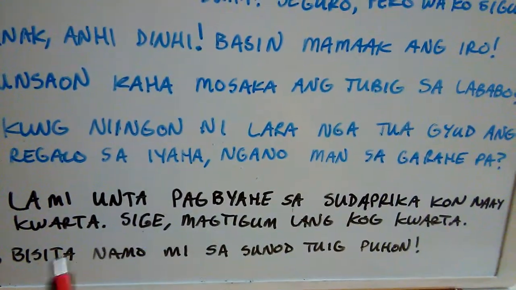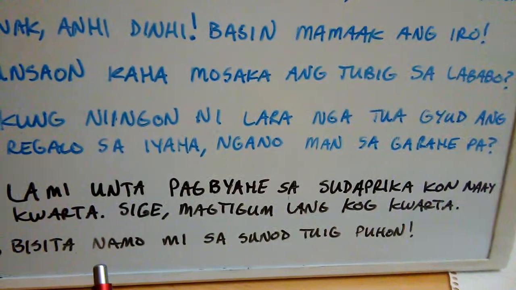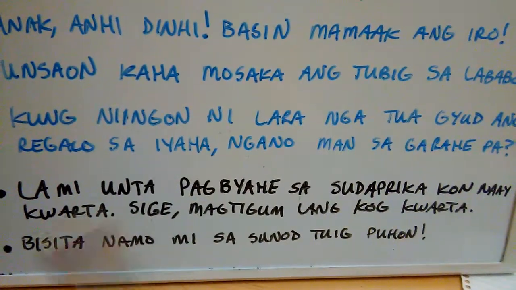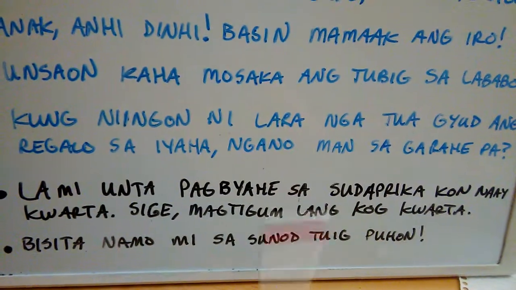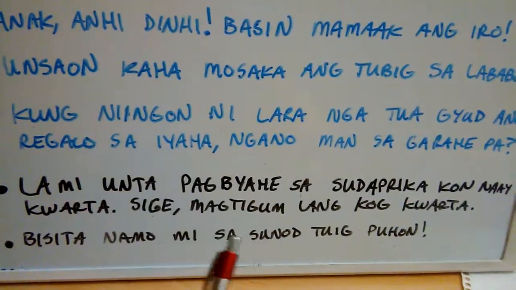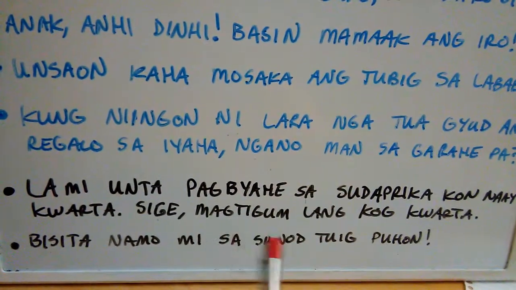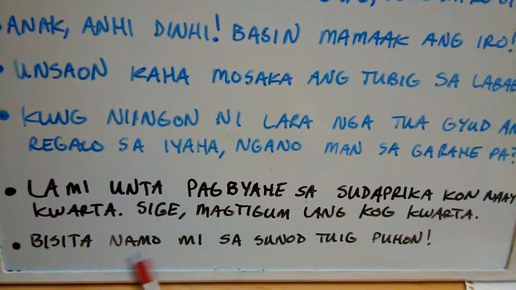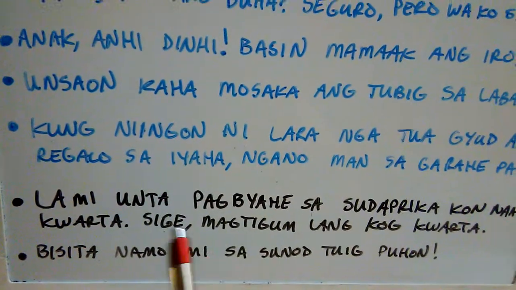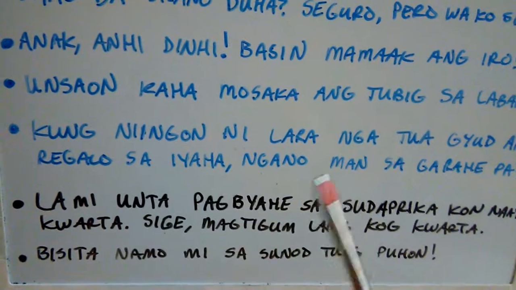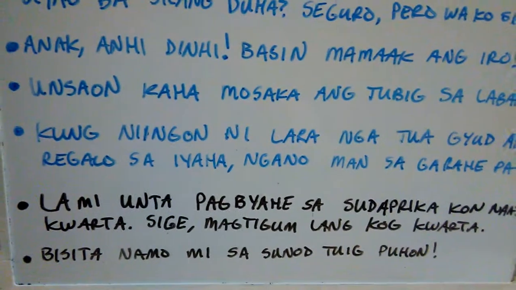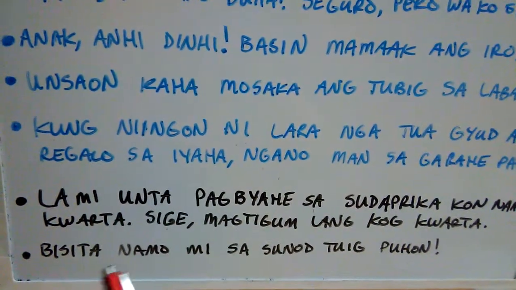Lami unta pagbiyahe sa South Africa kung naay kwarta. This sentence is more like how wonderful it would be to travel to South Africa if I had money, or if there's money. Sige, magtigom lang ko kwarta. Okay, I'm just gonna save money then, right? I'll just save money then. Tigom means to gather, to save money. Tigom of kwarta is to collect or gather money, right? So lami unta pagbiyahe. If only I could. It's like, oh, how wonderful it would be to travel to South Africa if only I had money. So it has that kind of connotation with unta. And then I'll talk more about unta in a future video too, along with puhon.